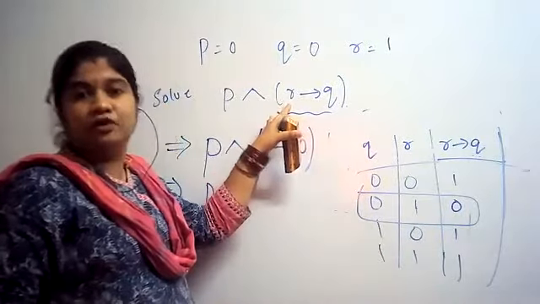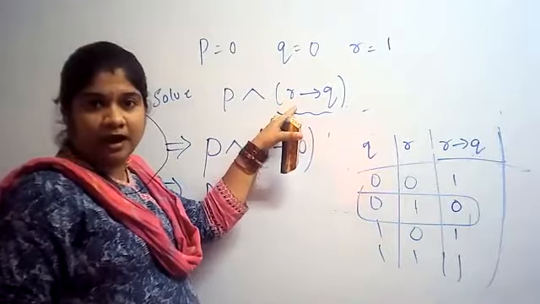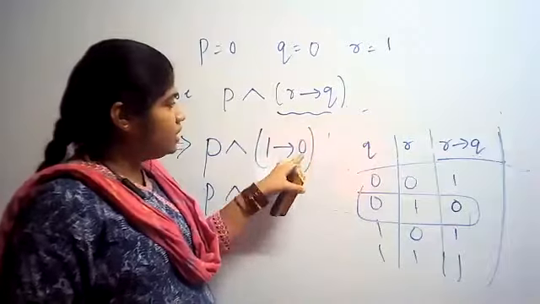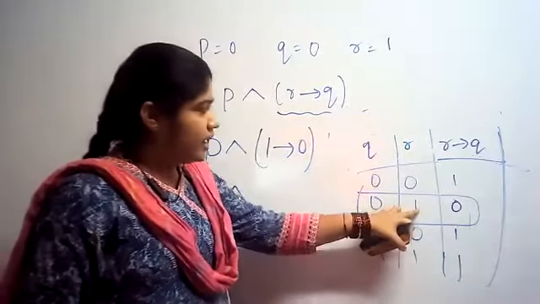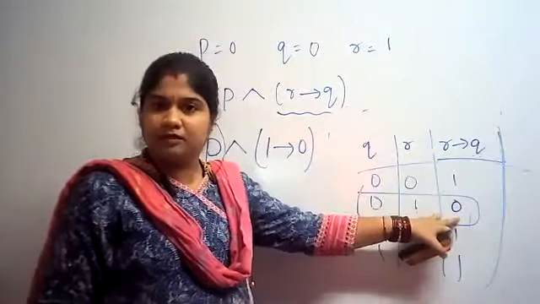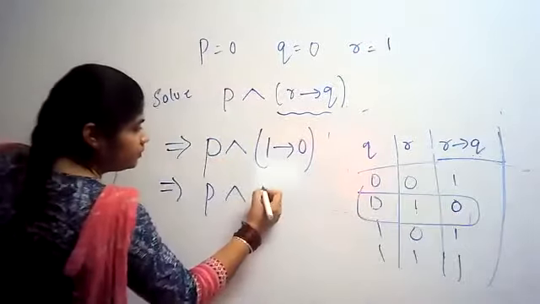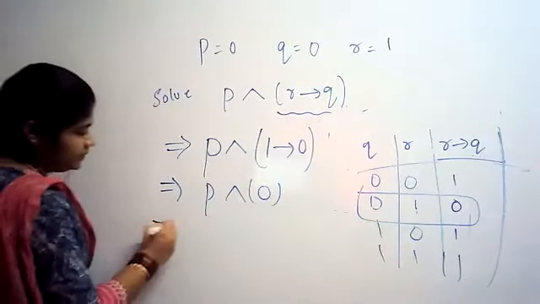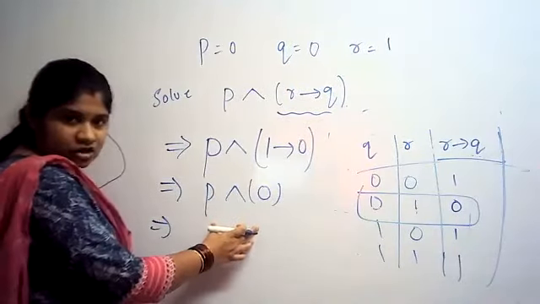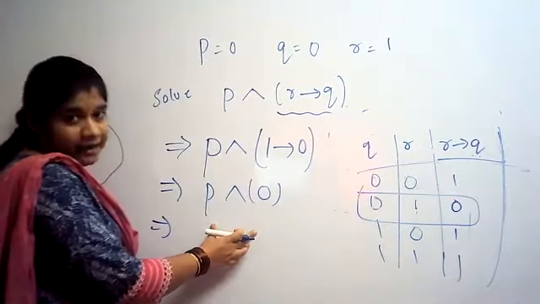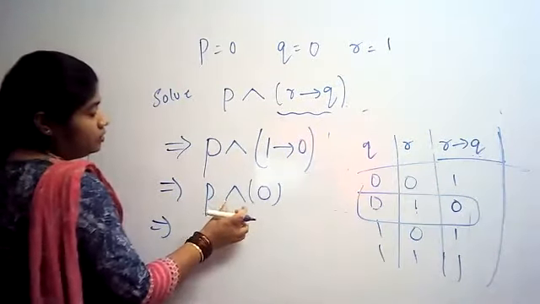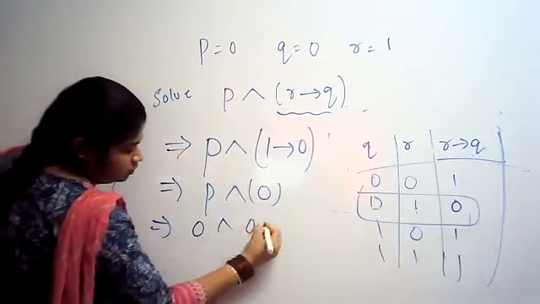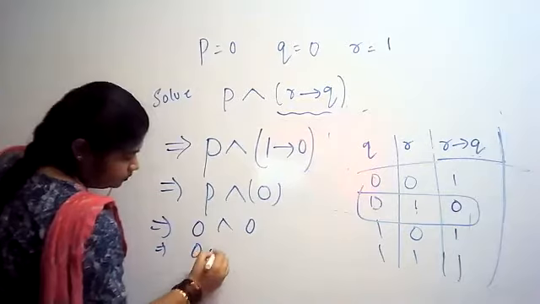How is the logic? You need to solve. First is what? R. R is what? 1. Q is what? 0. So R is 1, Q is 0. The result is 0. Finally, we need to solve this conjunction. Conjunction means what? And operation. What is P now? P is 0. Conjunction 0 is equal to 0.